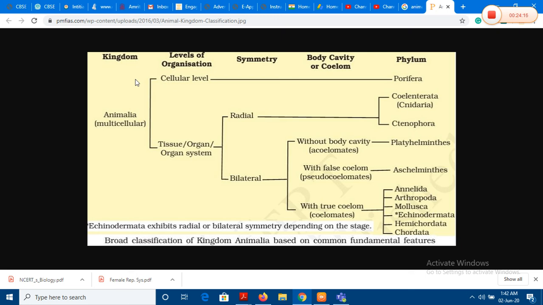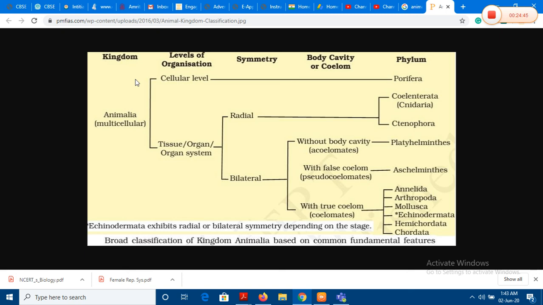However, for the examination and for general information, it is very good to know the unique characteristics as well as the general characteristics of each phylum and some very classic organisms which are commonly known to belong to that phylum. That makes the examination purpose sorted, as well as adds a good amount to your information.